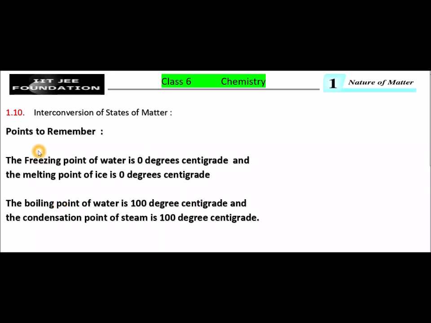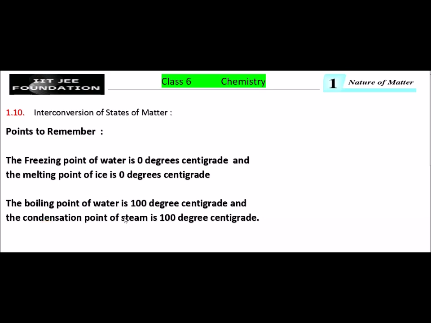Dear students, some points you have to remember. The freezing point of a matter in liquid state and the melting point of the same matter in its solid state have the same numerical value. Here the liquid is water and the solid is ice. For example, the freezing point of water is 0 degrees centigrade and the melting point of ice is 0 degrees centigrade.